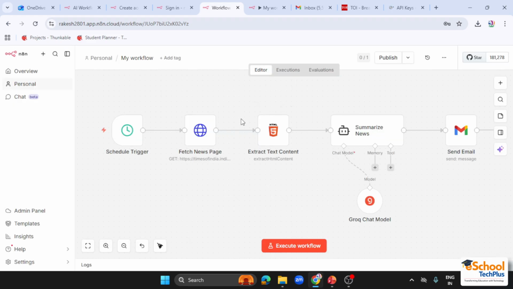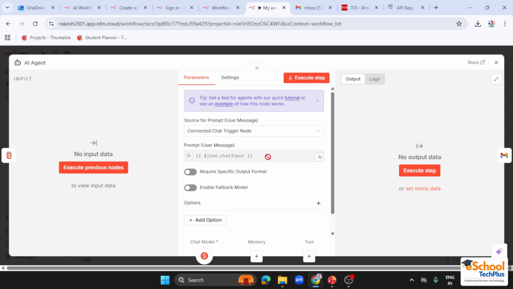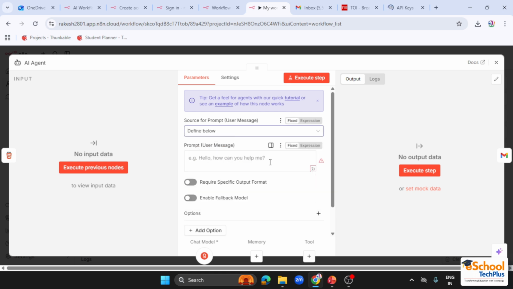now we have one last step over here. In the prompt we have to summarize this news, because the news is going to be a lot of text, and we have to summarize that because we cannot take any input.